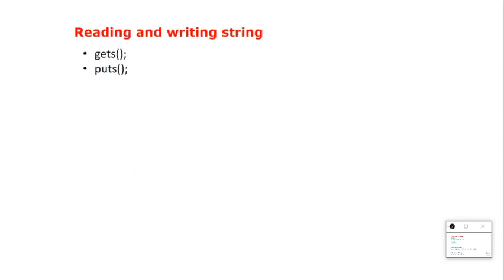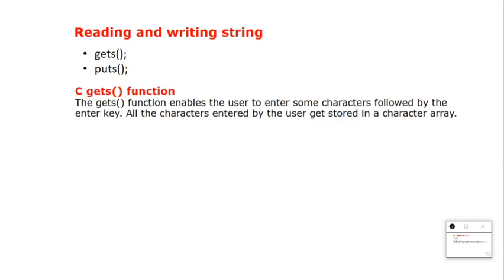Okay, so let us see how we can read and write strings. How many ways can we read and write strings? We generally read and write strings in two ways. One, we use gets and puts, and the second one, we use scanf and printf. So let us see first how we can read and write with gets and puts. The gets function enables the user to enter some characters followed by the enter key.